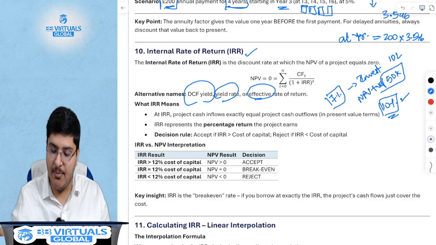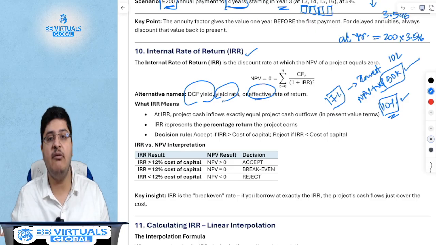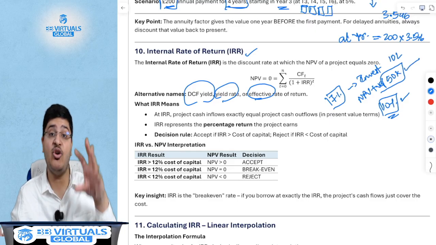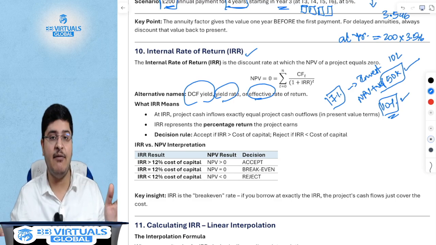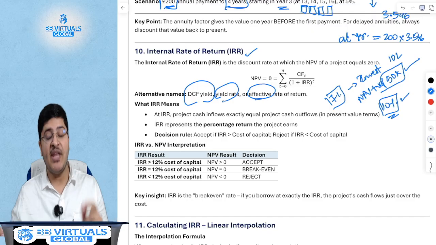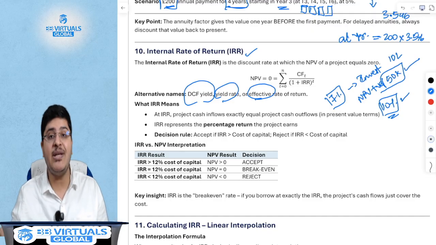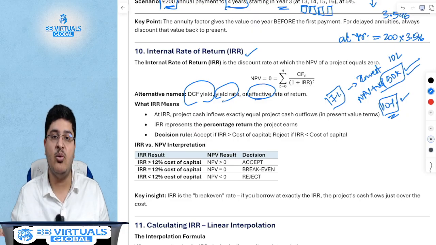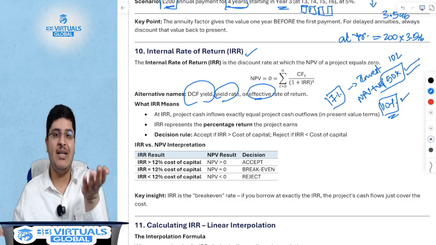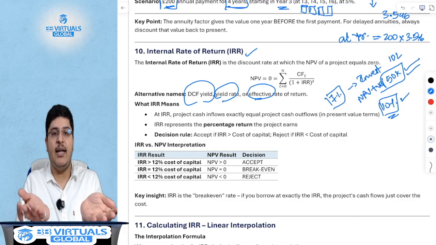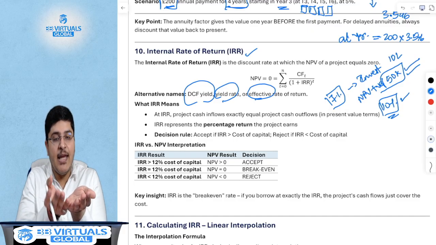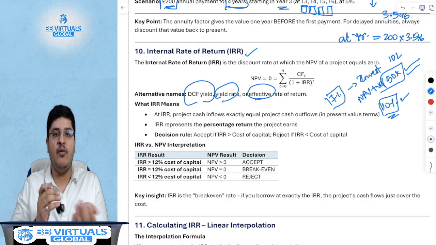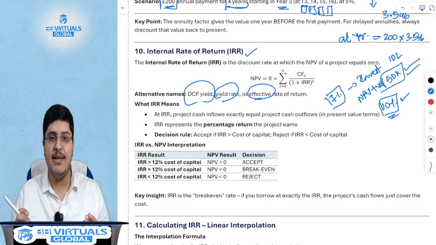In my example, when I told you that NPV was positive 50,000, it means your actual return would have been higher than 7%. So if you now discount your cash flows at the actual return, then this NPV will become 0 because your discounting rate and the rate which you're actually getting are the same. So the present value of all future cash flows will be 0.